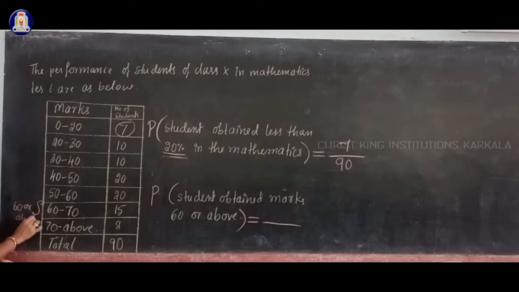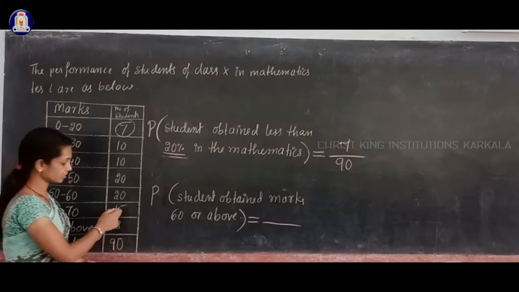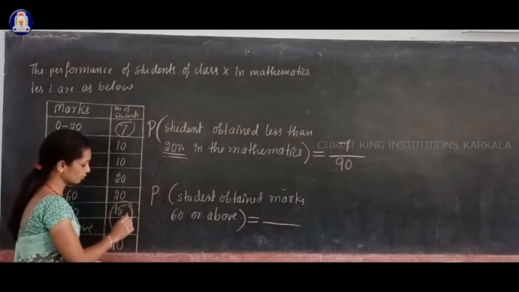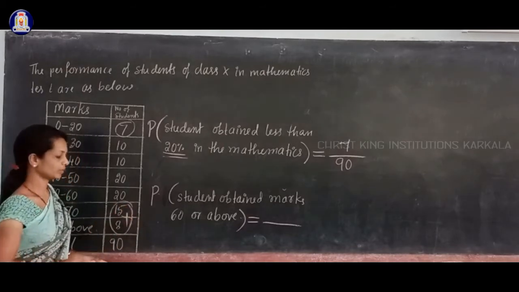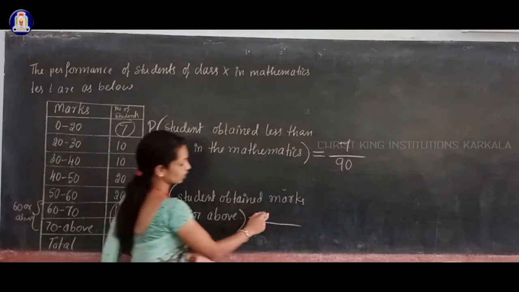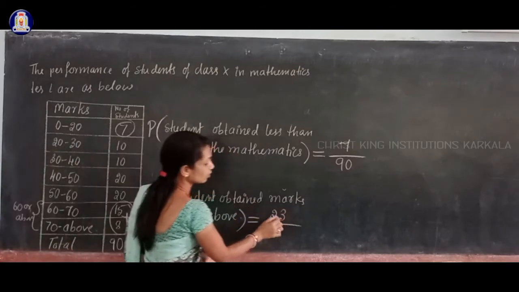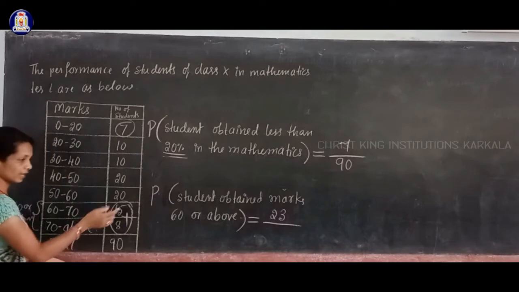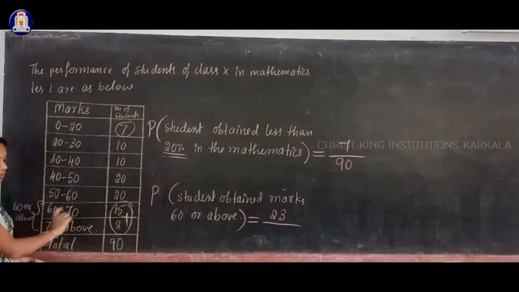Okay, so in these two class intervals you have 60 or above. So the students in those class intervals you have to take the sum of. Okay, 15 plus 8 that is 23. So here we are writing 23. How did we get 23? 60 or above: for that you have two class intervals, 60 to 70 and 70 or above.